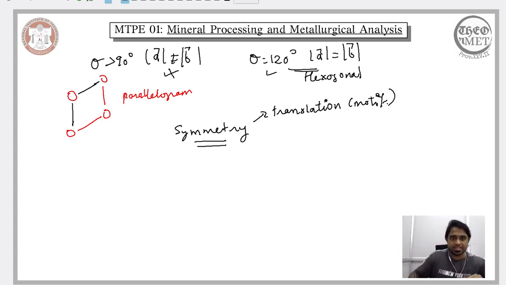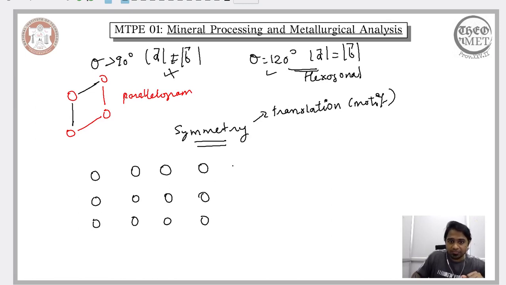Let us try an example. Let us consider an arrangement of atoms something like this. We are not now talking about any vectors or any angle between the vectors, but we are seeing an arrangement of the atoms. Now we want to see if this arrangement exhibits a translation symmetry or not. In order to do that, let us consider a motif, a local arrangement of the atoms.